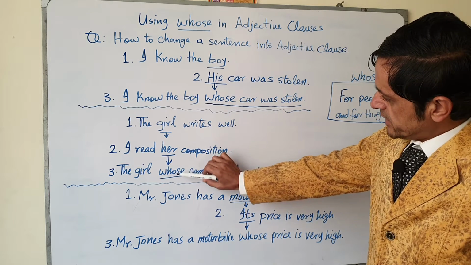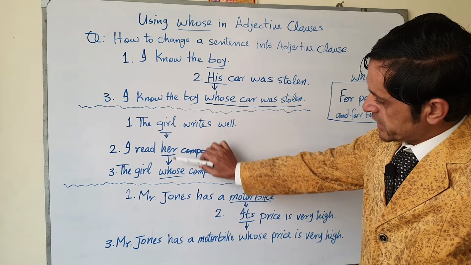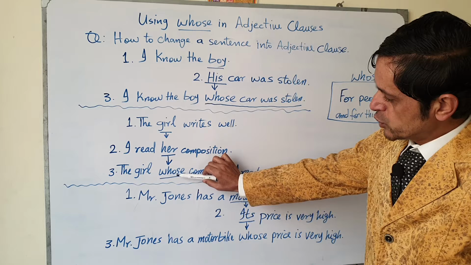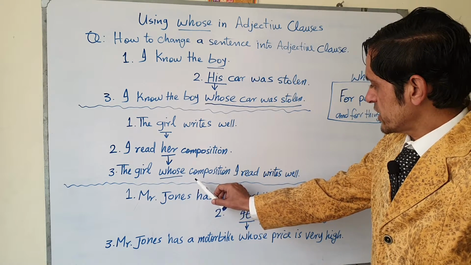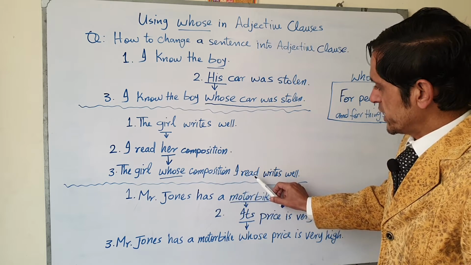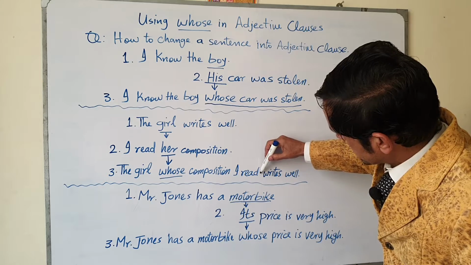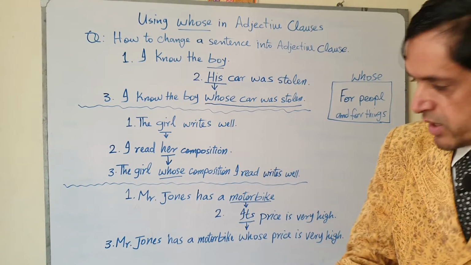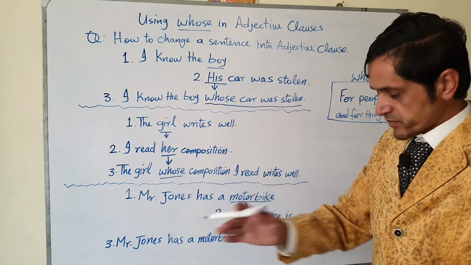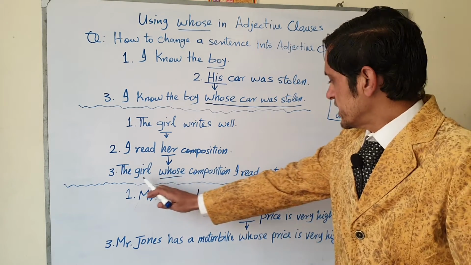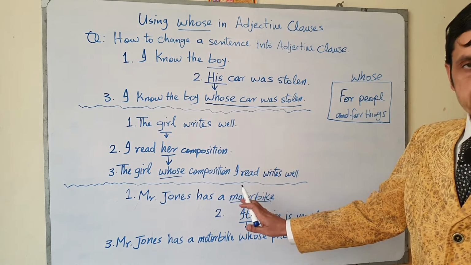And here whose composition, now this her is modified by this whose, and from here whose composition I read. So from here whose composition I read up to there, this is adjective clause made with whose, started with whose. So in this case, the girl writes well, whose composition I read.